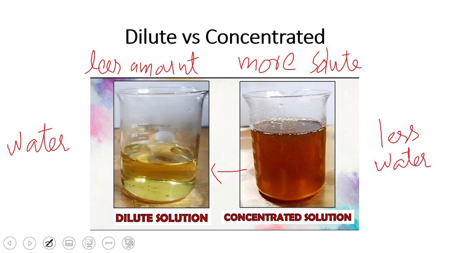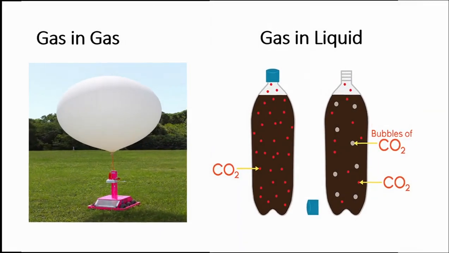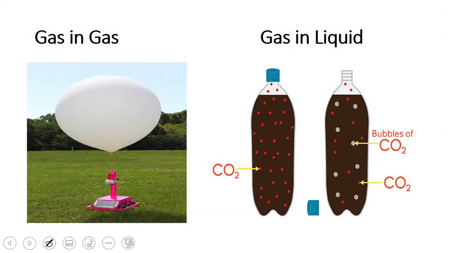Next is different types of solutions on the basis of their phases. First is when we mix two or more gases, we get a solution which is a gas in gas solution, such as when we mix hydrogen and helium together in weather balloons, the mixture is called a gas in gas solution. Weather balloons, these. So it contains hydrogen and helium, a homogeneous mixture, and this solution is a gas in gas solution.